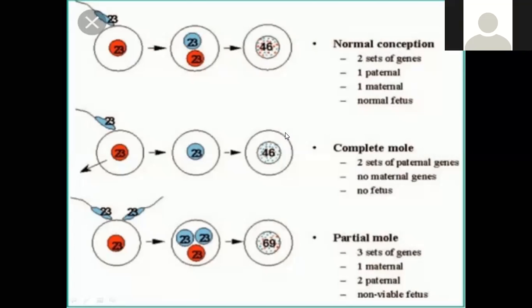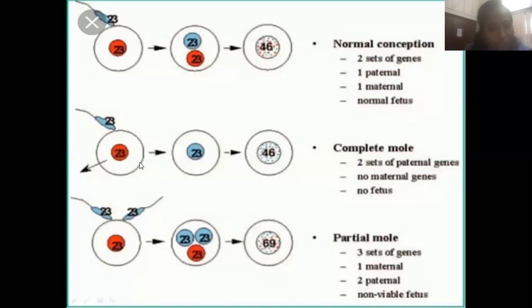But in the second variety, in case of complete mole, there is a problem. What happened over here? There is a sperm, but the ovum is empty. There is a problem from the maternal side, there are no maternal genes.